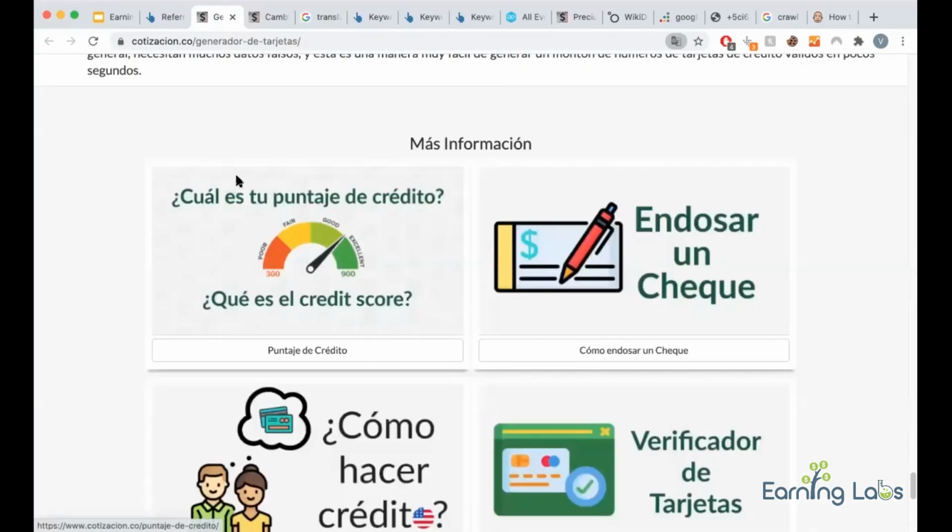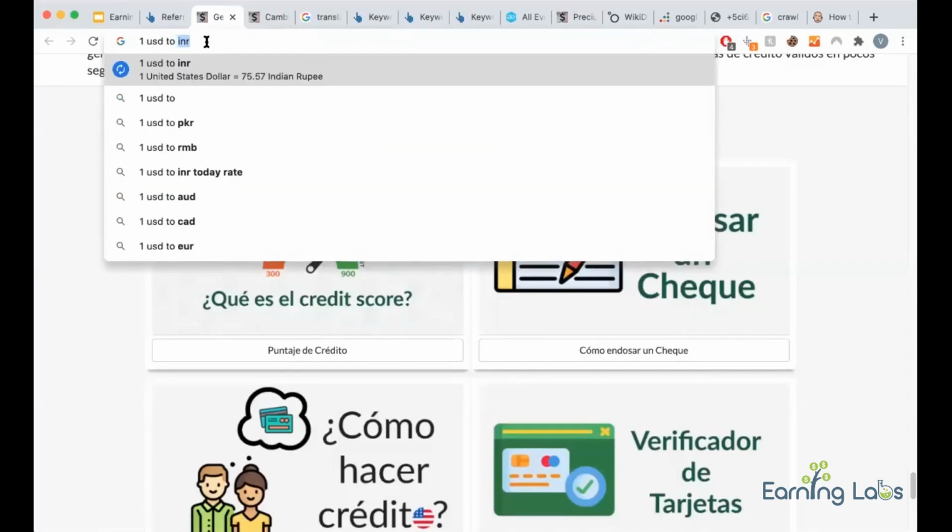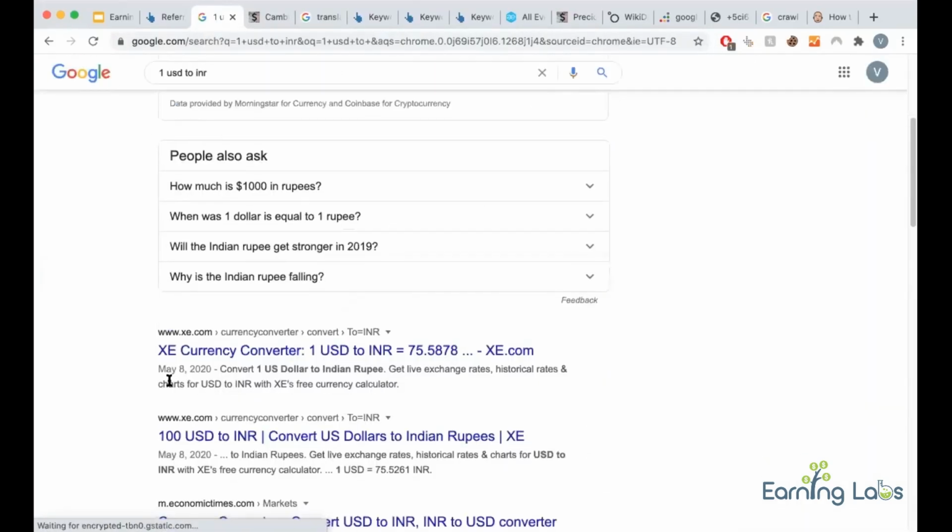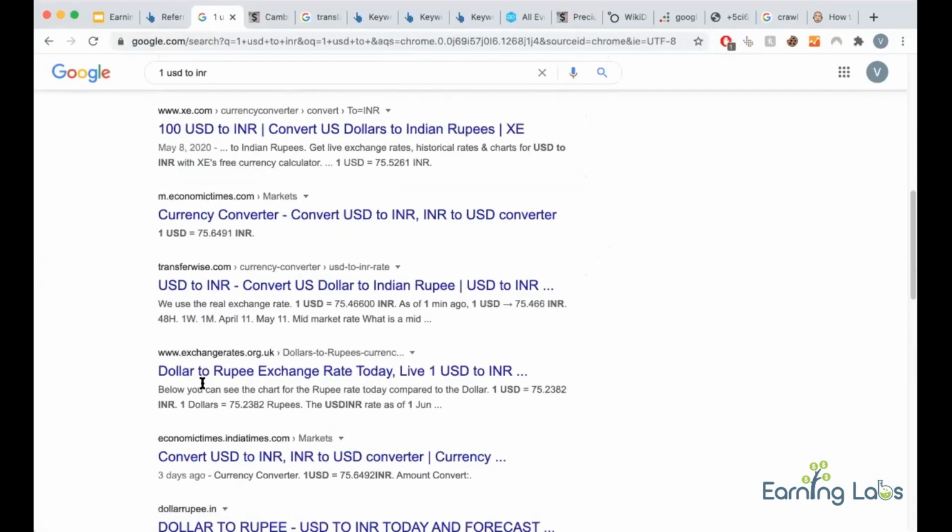I'm not able to find it. Okay, let's search it. 1 USD to INR. Say you search this, you will see XE. XE is a big site. Let's see some small site.